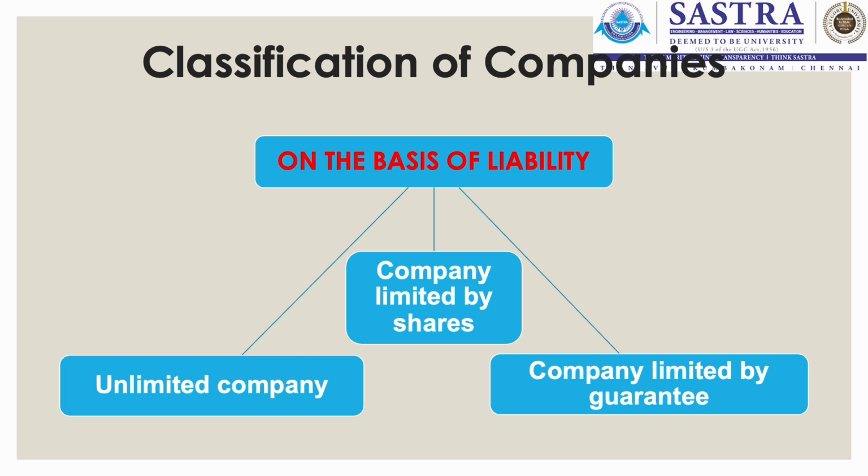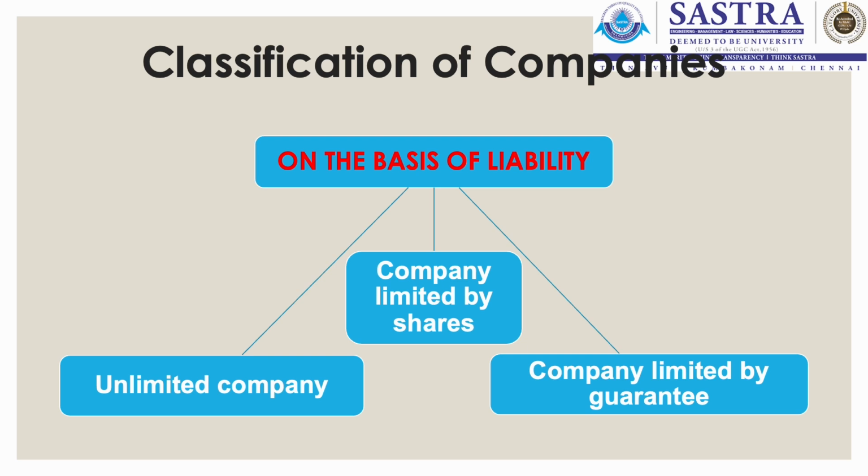Company limited by shares, this type of company structure is followed by the companies which are profit oriented. If we look at the liability of the members in such type of company, it is limited to the amount of unpaid nominal value of the shares, if any, held by the members.